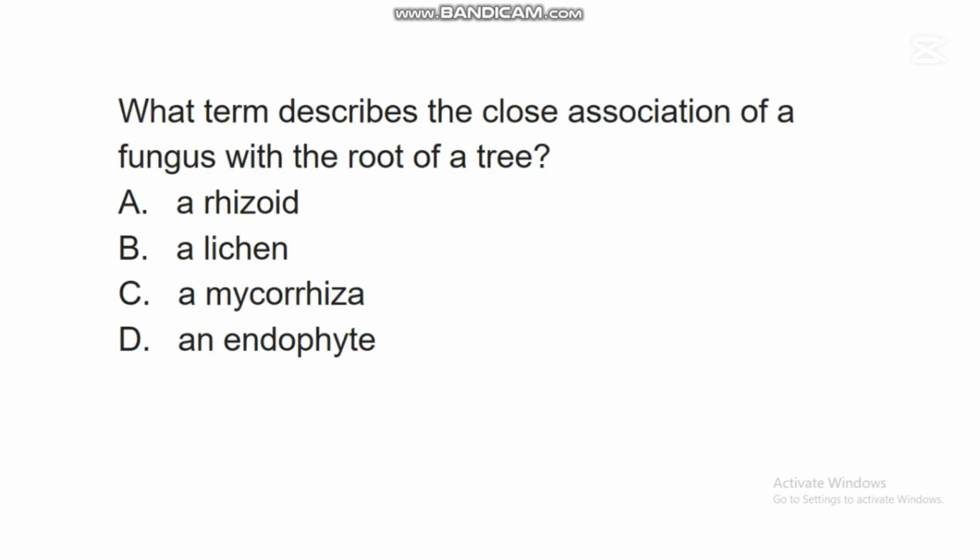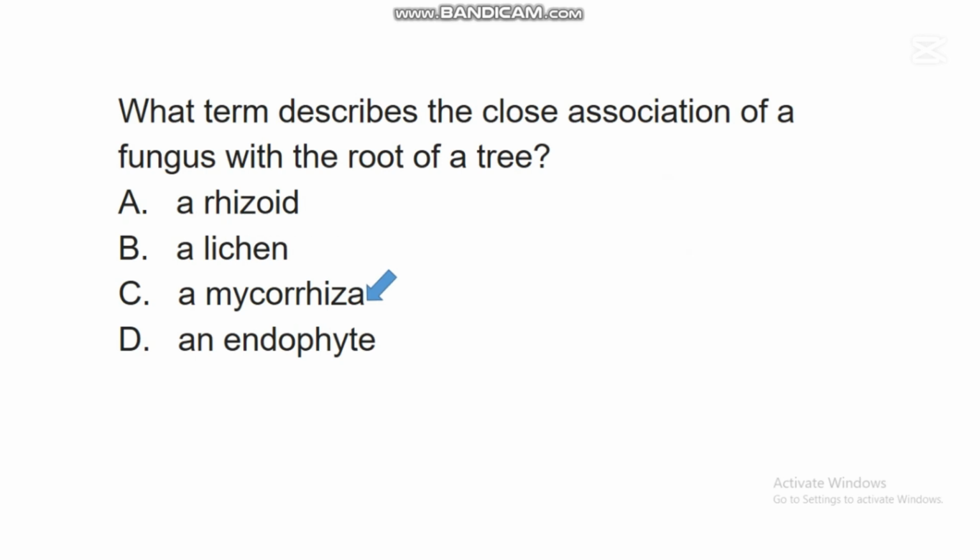The next question says, what term describes the close association of a fungus with the root of a tree? A. A rhizoid, B. A lichen, C. A mycorrhiza, D. An endophyte. In this question, the correct answer is C. A mycorrhiza.